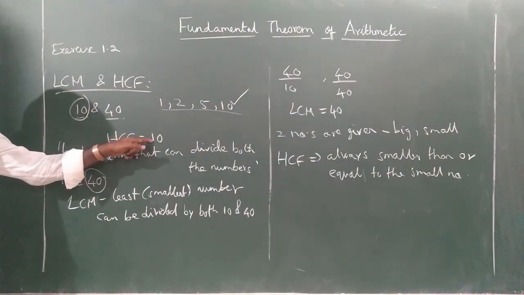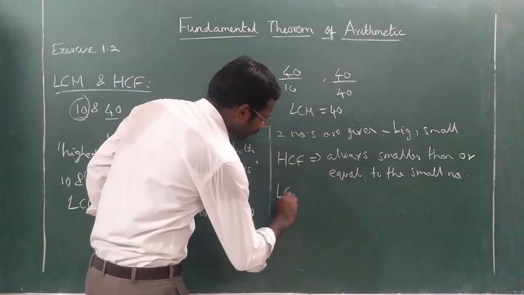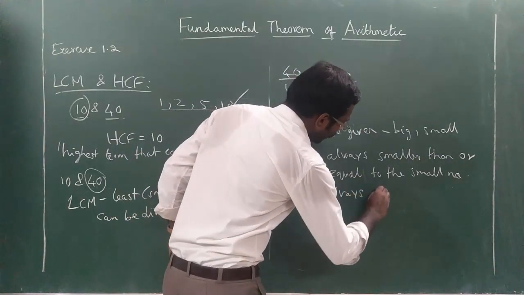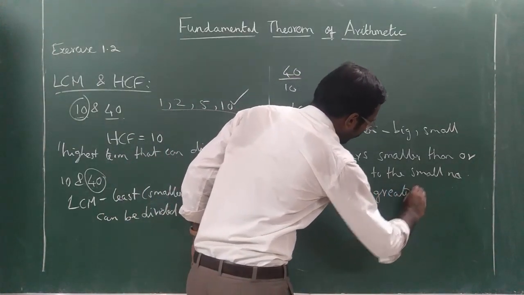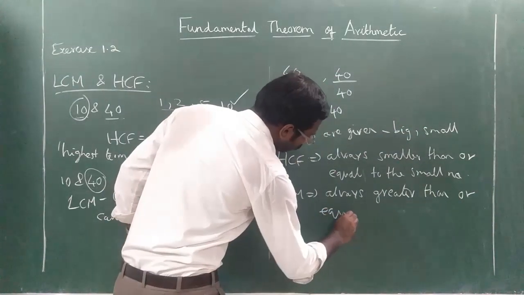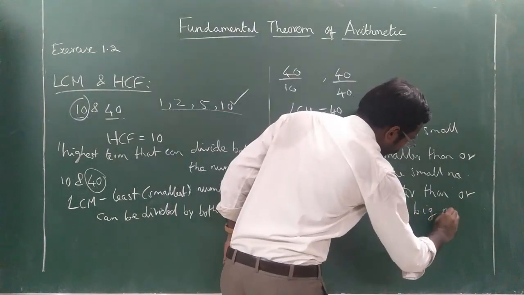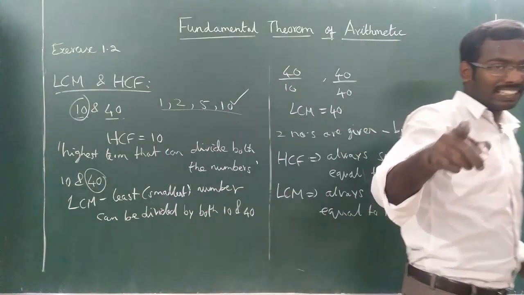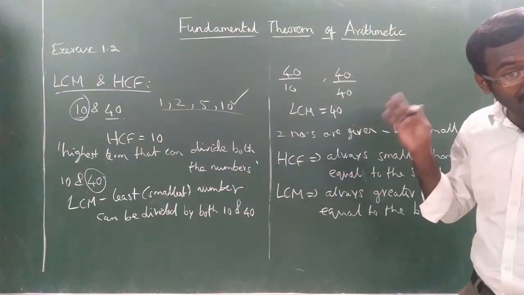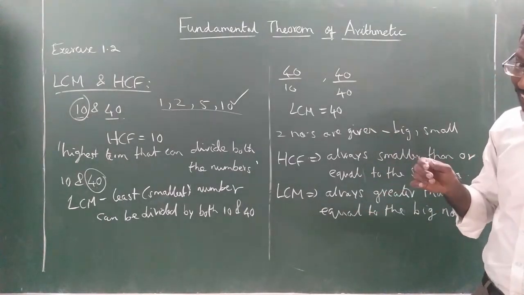HCF may be equal to that or even smaller than that. But LCM is always greater than or equal to the big number. Clear? This is the hint I am giving you. Now you clearly understood what is HCF and LCM.